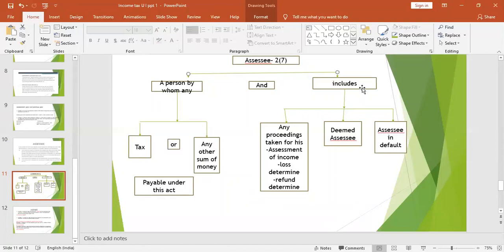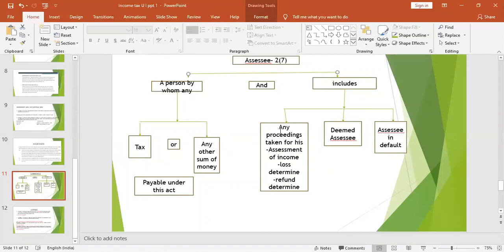And assessee includes, according to section 27, a deemed assessee. Now, I told you he will pay tax for himself as well as for others. He becomes a deemed assessee. An assessee in default is when he fails to follow certain provisions and duties, like he is not paying the tax. He will become an assessee in default. And if he is going to take any proceedings to find out whether it is an income or a loss, or whether money should be refunded, he becomes an assessee.